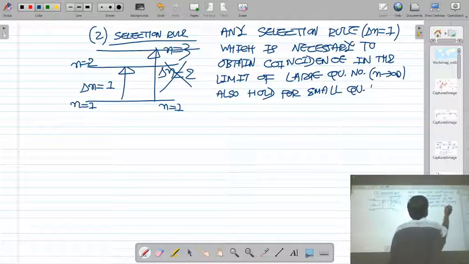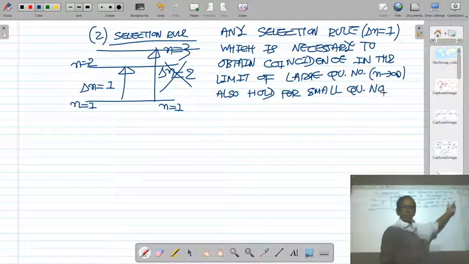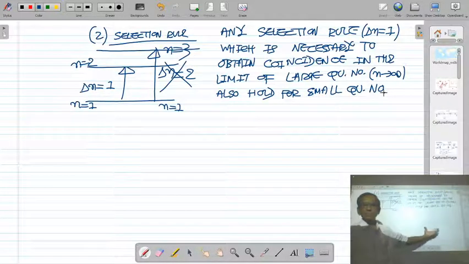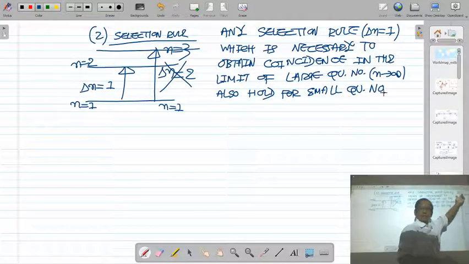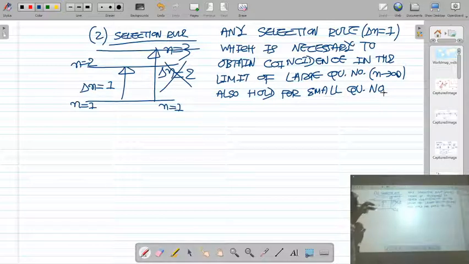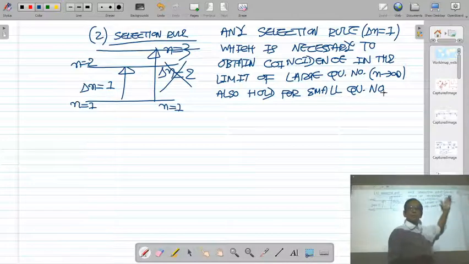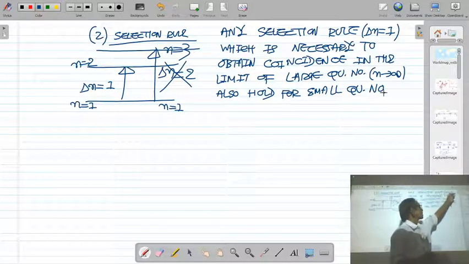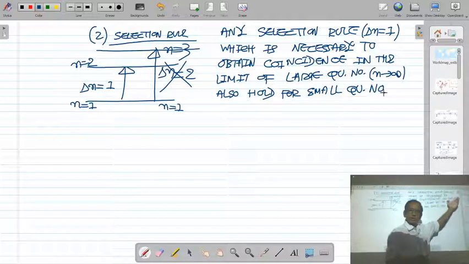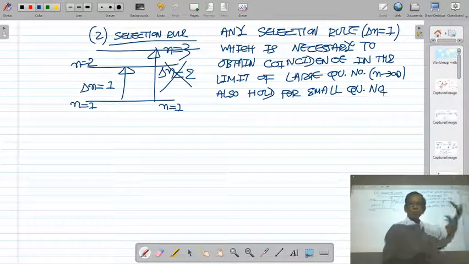It means that the selection rule delta n is equal to plus or minus 1 is true for large quantum number as well as for small quantum number. You can use the same selection rule. Only those transitions are possible for which the difference of quantum number between lower level and upper level is 1. This rule, necessary to obtain coincidence in the limit of large quantum number, also holds for small quantum number.